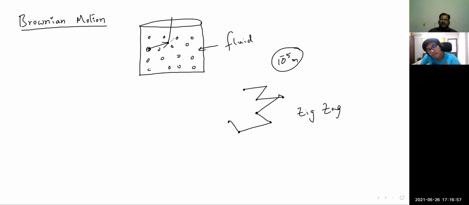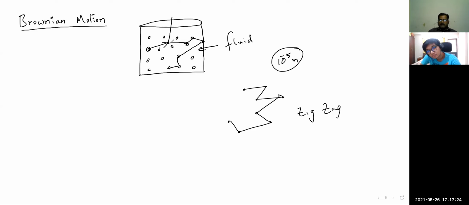It will collide with another particle. After collision, this particle moves, and during this movement it will collide with any other particle. After colliding, that particle again moves and collides with other particles or walls of the gas.